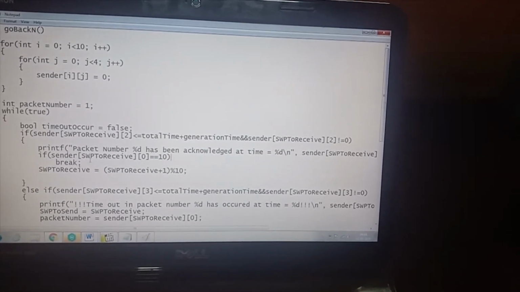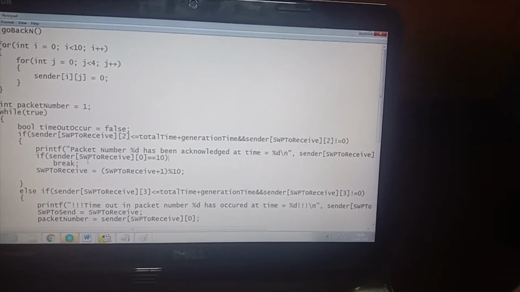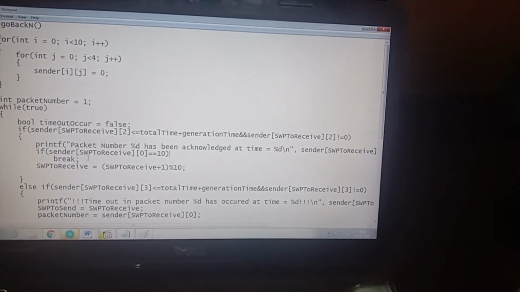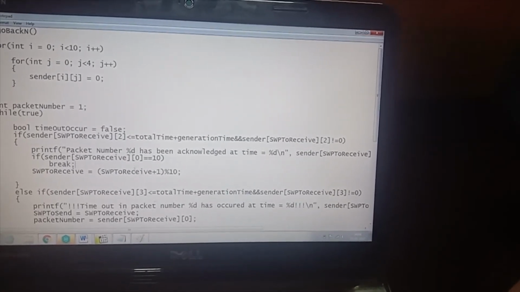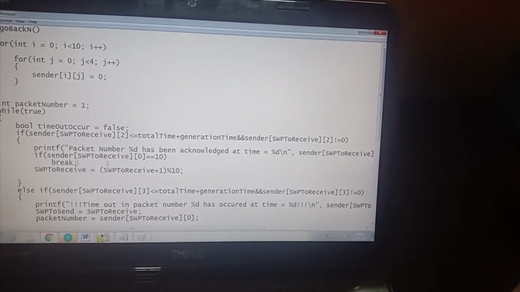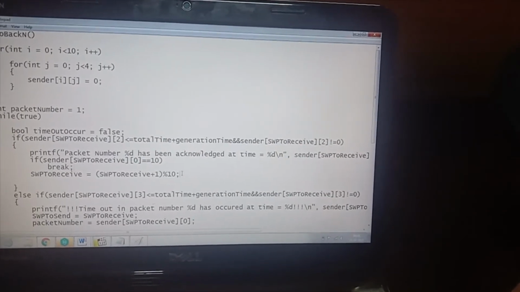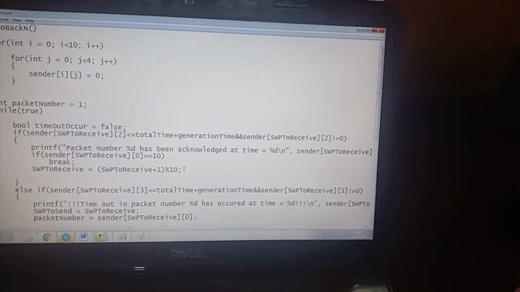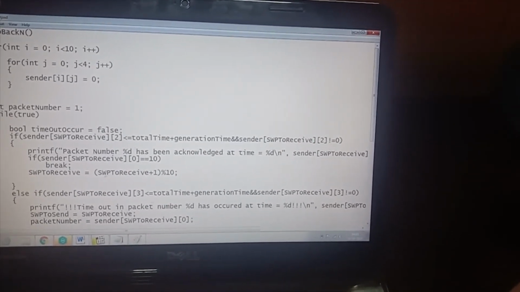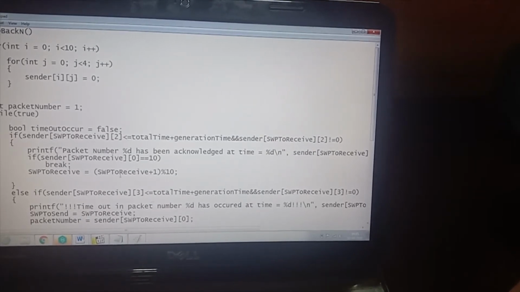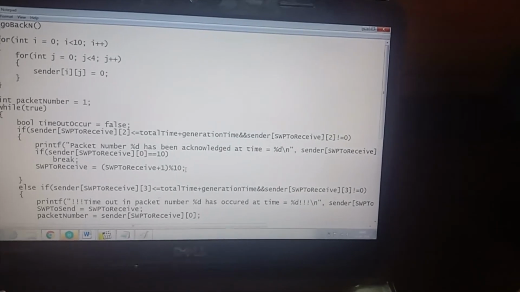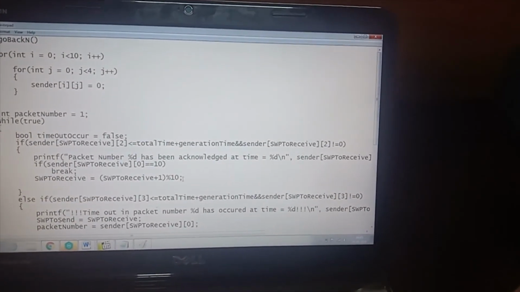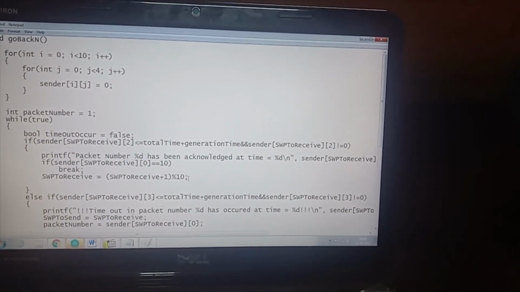So this is because if the number of maximum packets is greater than or equal to 10, then we come out of the while. So in this statement, what we do is that we actually increment the sliding window protocol. So for incrementing the sliding window protocol, we have used this. So we actually add 1 more, which will help us to increment the sliding window protocol at the receiving side. So this is at the receiving side.